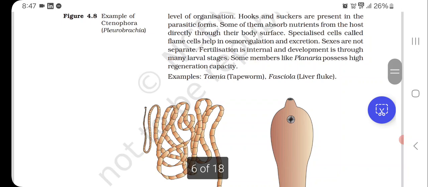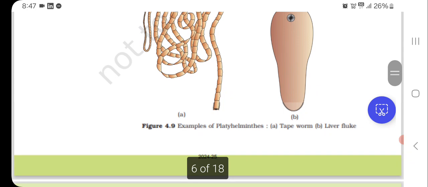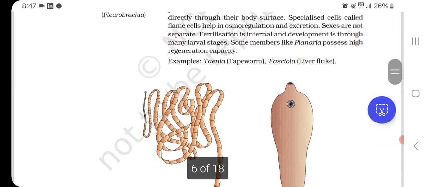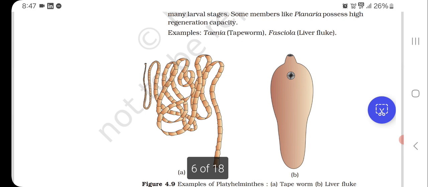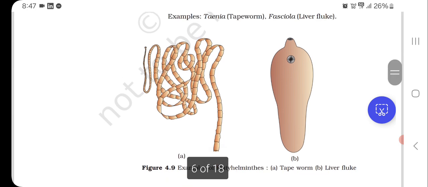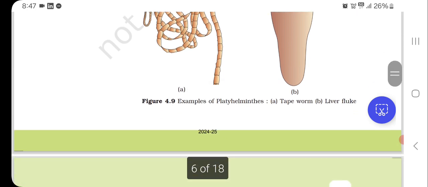Examples: Taenia, tapeworm, Fasciola, liver fluke. Examples of platyhelminthes: the first one is tapeworm, also known as Taenia, and the other one is liver fluke, Fasciola.